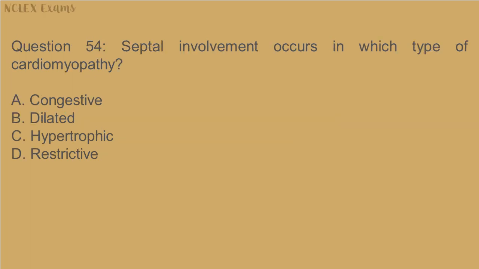Question 54. Septal involvement occurs in which type of cardiomyopathy? A. Congestive. B. Dilated. C. Hypertrophic. D. Restrictive.